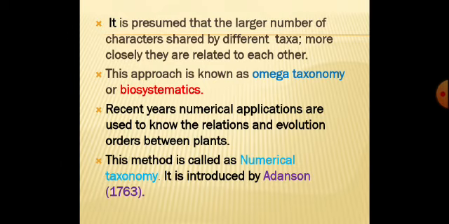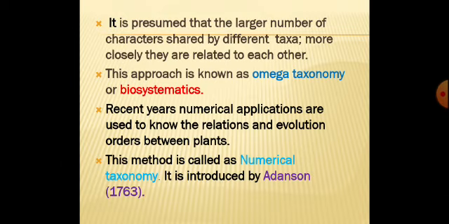We quite often hear the word biosystematics. What is biosystematics? It is nothing but omega taxonomy. It applies a lot of knowledge from other branches, and it includes those characters to identify the relationship between plants.